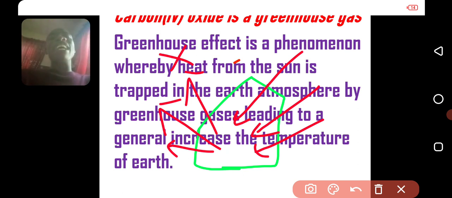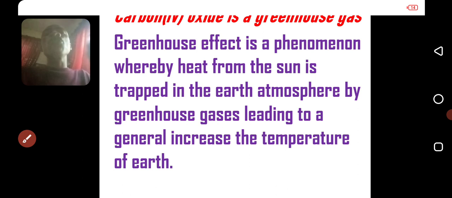That's what we call greenhouse effect. It increases the temperature of the room by trapping heat into the room and not allowing the heat to go out. Carbon 4 oxide is one of those gases that have the ability to trap heat in our atmosphere. So you call carbon 4 oxide a greenhouse gas.